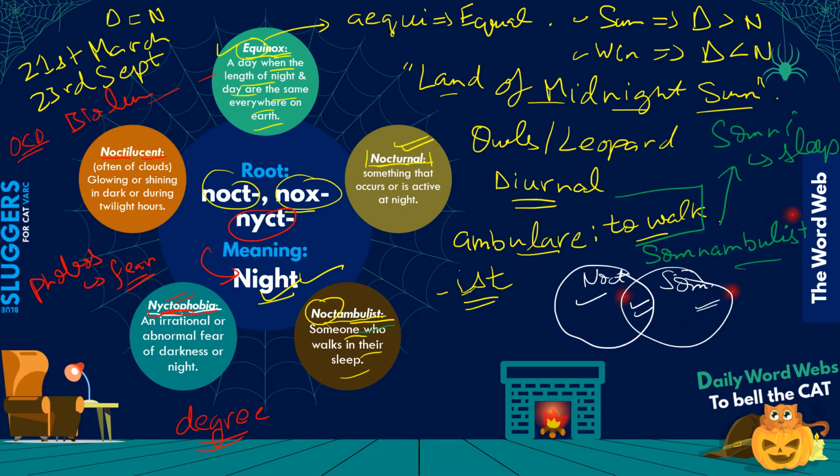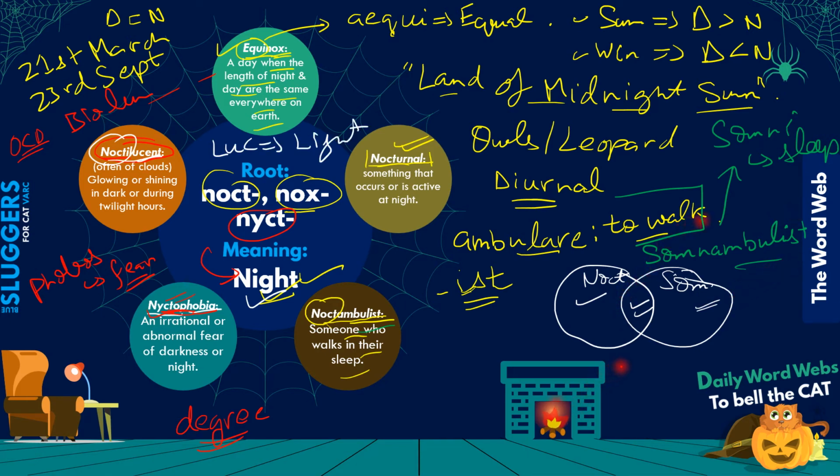So that phenomenon is called bioluminescence. However, a word that can be used to describe those organisms would be noctilucent. Why? Because nocti comes from night and lucent comes from the root luc, which stands for light, as we have already studied in the earlier sessions, right?